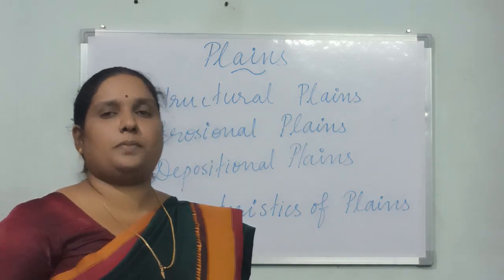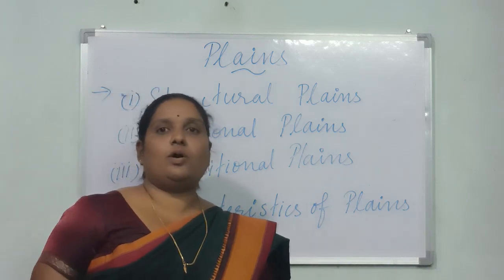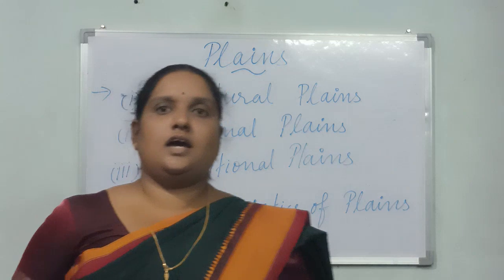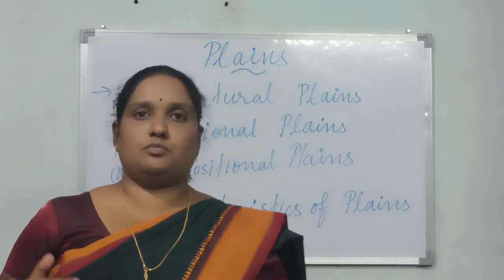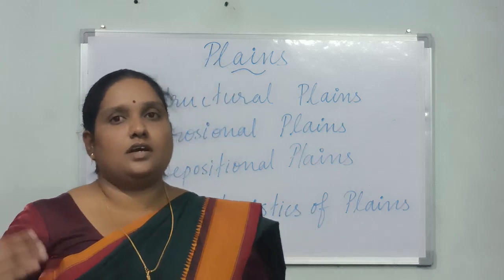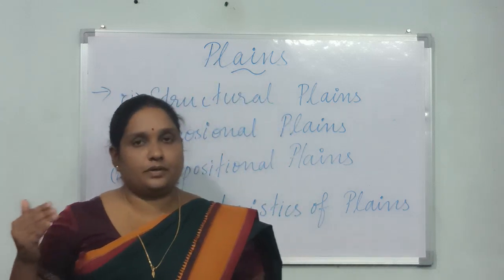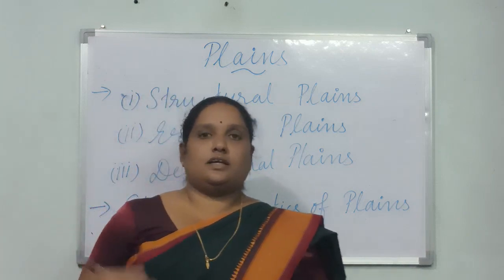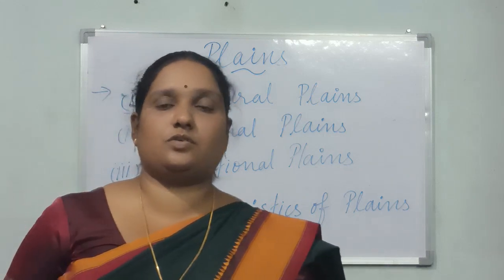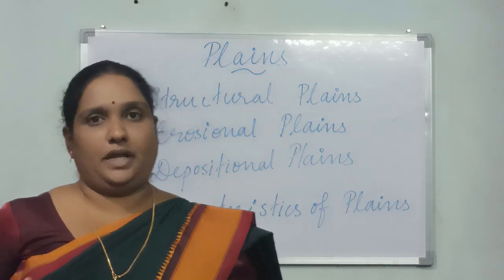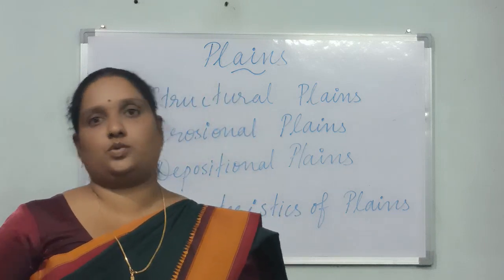Now the next topic which we have to discuss in this part is the characteristics of the plains. What are the characteristics of the plain? The plains are flat land. The second one is they are the most fertile part of the earth. Third, most of the agricultural activities are undertaken in this place. Next, most of the cities where the people live are in plains. And the plains are areas where plenty of water resources are there.